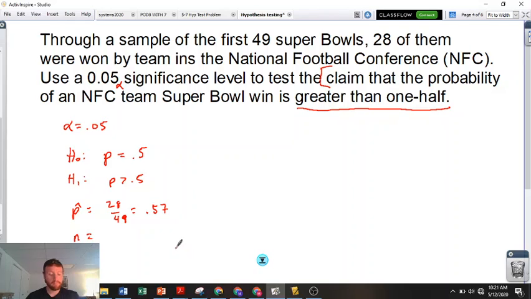What's that? 4/7. Just kidding. Okay. Yeah, 4/7. Yeah, it is.